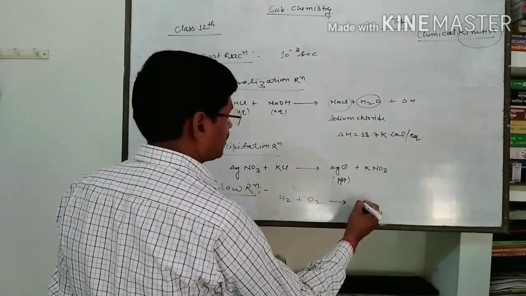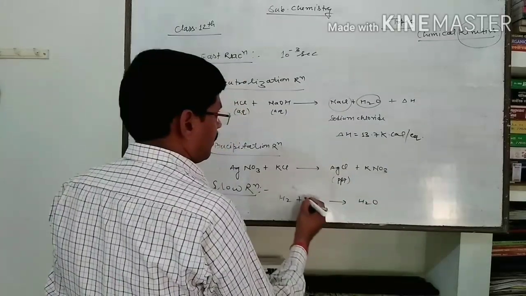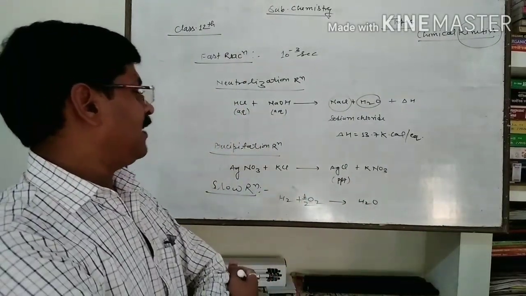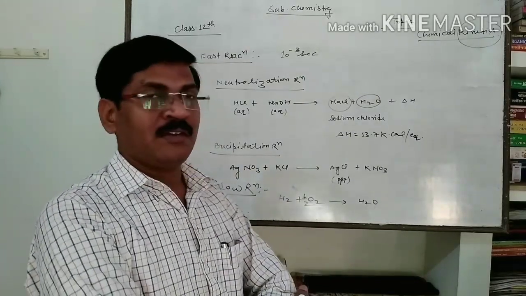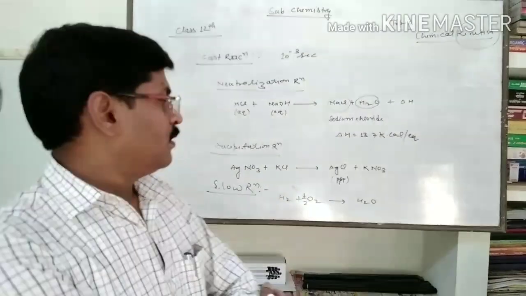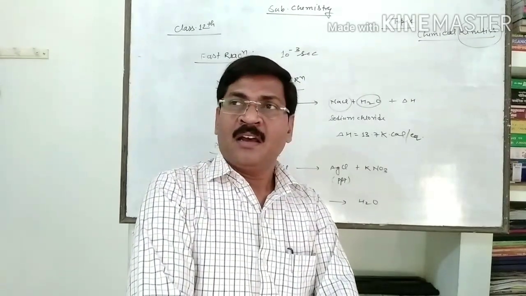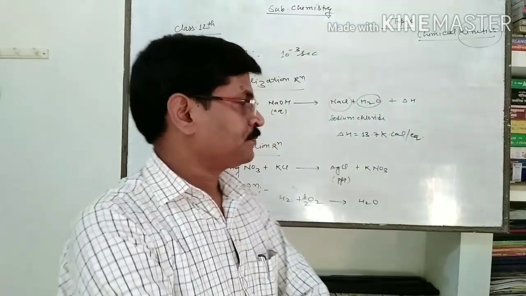When hydrogen reacts with oxygen, it gives water. But for balancing, I have to multiply by half to the oxygen molecule, so it will get converted into water. But it takes a long time in the absence of a catalyst.